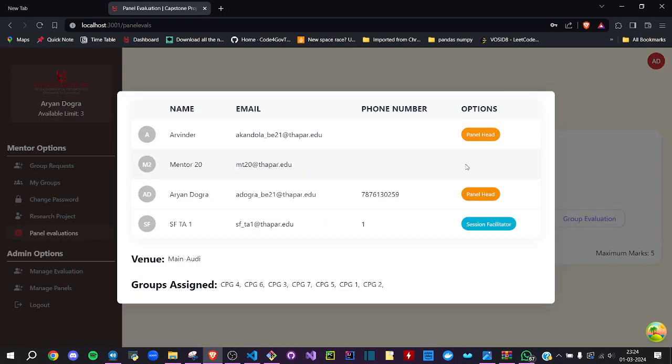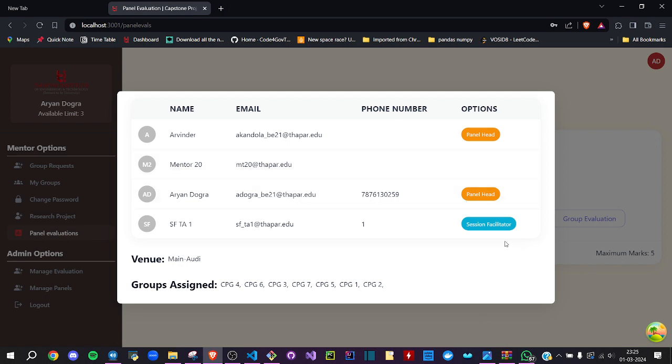Right now there are two panel heads here, because this is a testing site. But on production, for tomorrow, there would only be a single panel head in a panel, and that single panel head is required to enter marks on behalf of the panel, enter feedback, and everything.